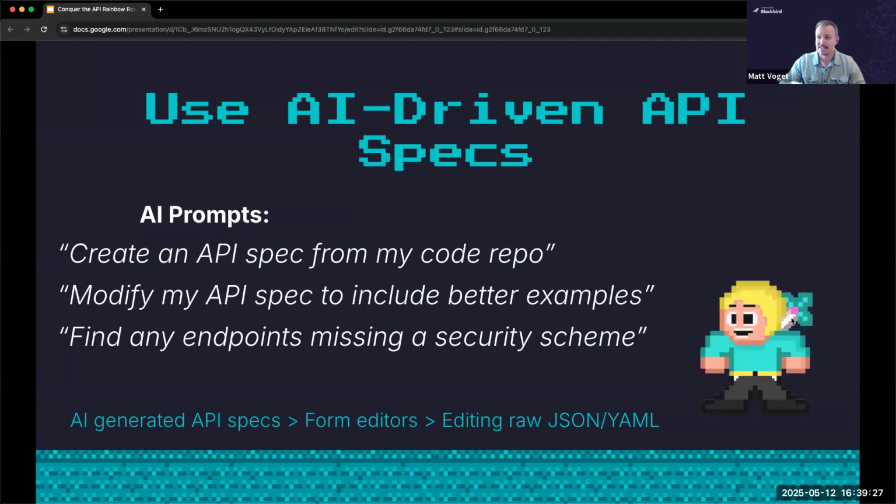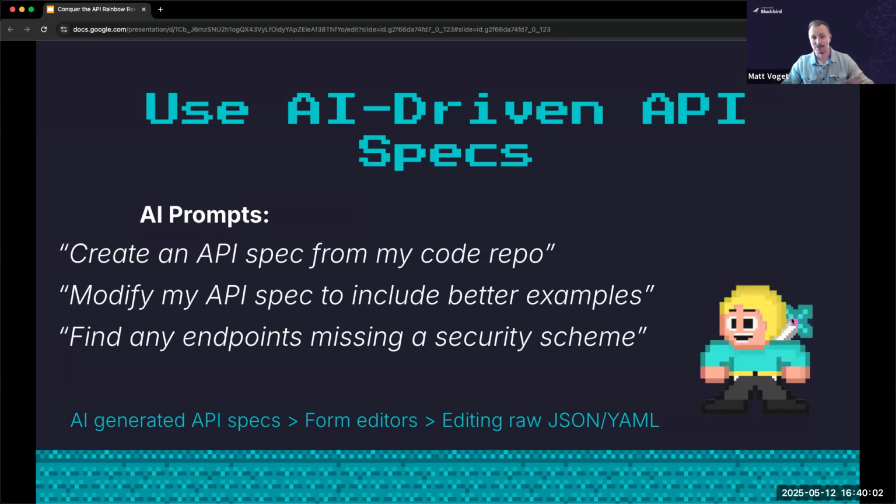AI is actually really well suited to following that rigid structure of, say, an OpenAPI specification, right? And generating the content to follow that rigid structure. So imagine, if you will, typing some of these prompts into AI, right? Like create an API spec from my code repo. It can scan all of your code files and propose a specification for you. Or, modify my API spec to include better examples. It should be easy to follow that pattern of OpenAPI and put those examples in.